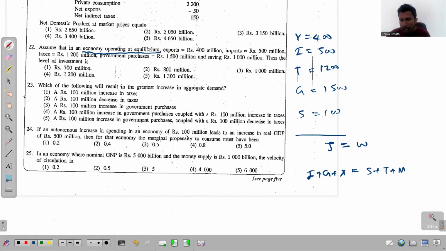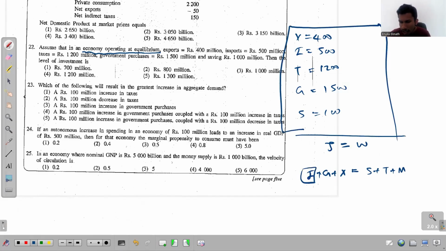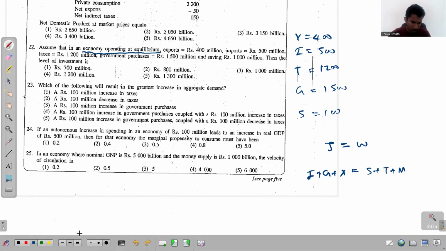So by giving all these data, they simply ask us to recognize the value of investments, which is very simple. So let's write investments plus the government expenditure 1,500 plus exports, that is 400, and that is equal to savings. Sorry, that's 1,000, right? Savings, that's 1,000.